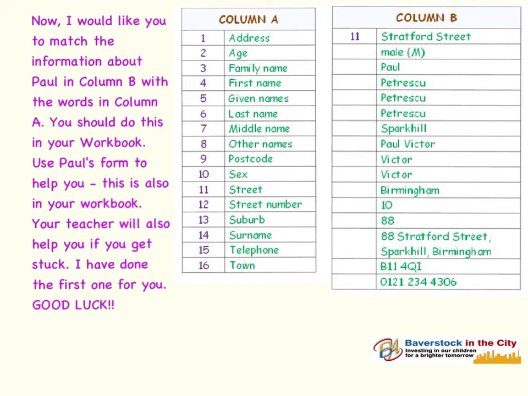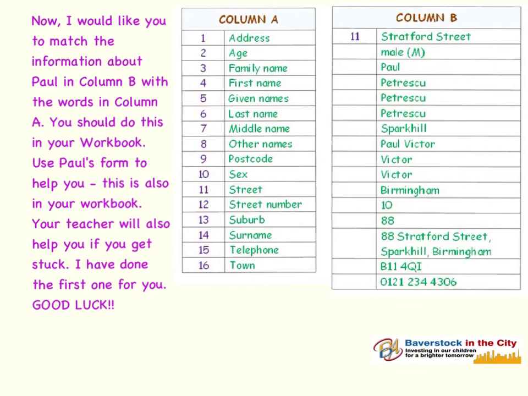Column B has two columns, an empty column first, and secondly a column with some writing in it. The first row of column B with some writing in it says Stratford Street. We know that that is the street where Paul lives.